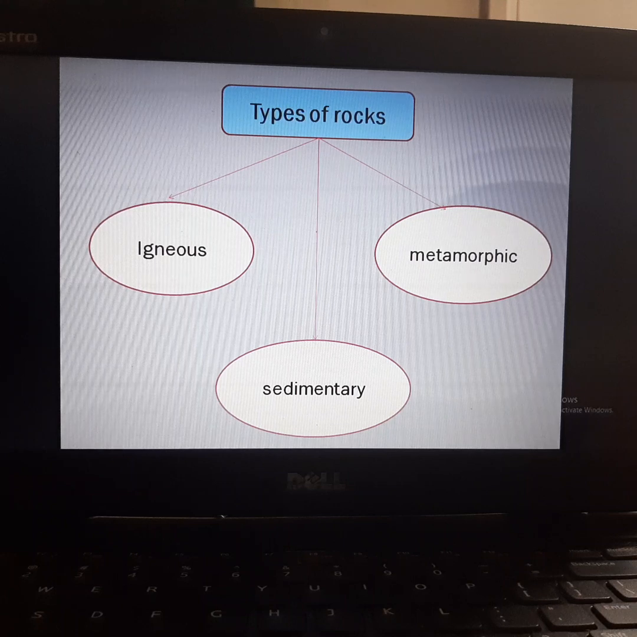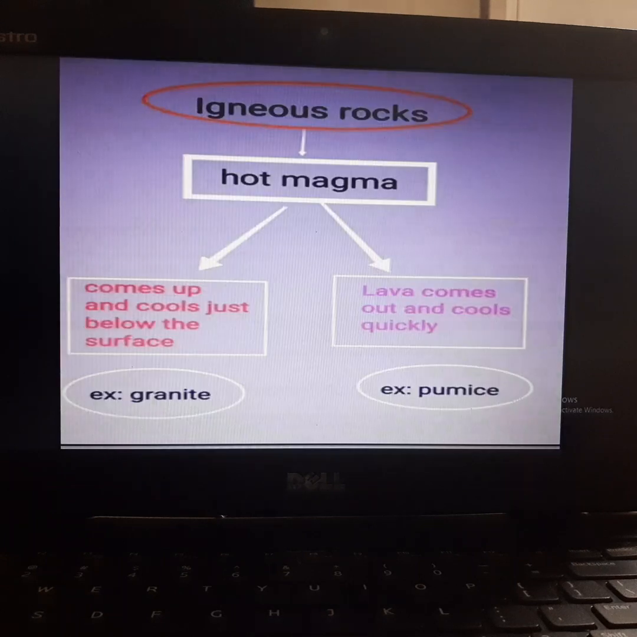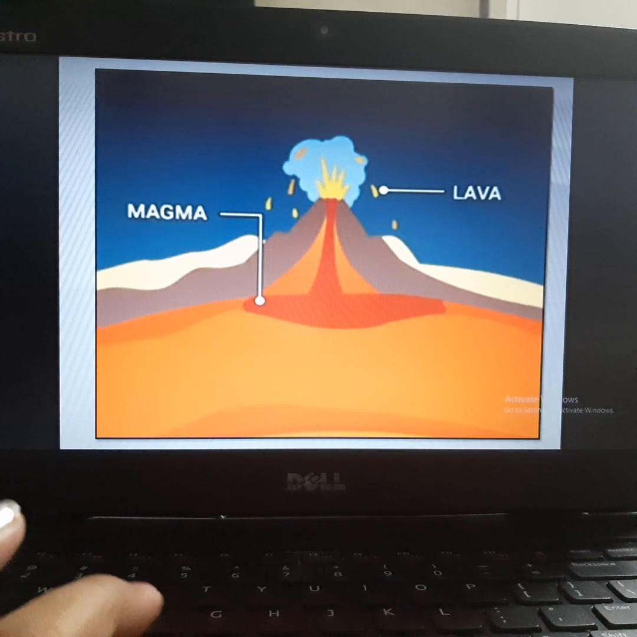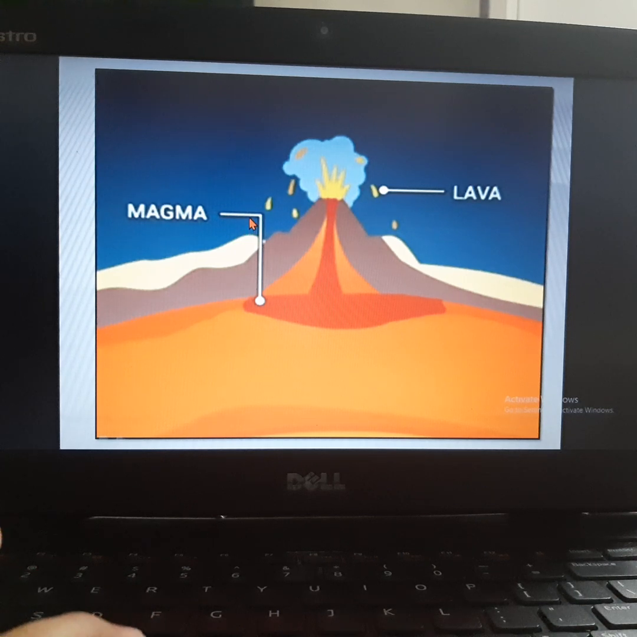Rocks are classified by how they are formed. So they have three different types. First is igneous rock. See this picture, students, how igneous rock forms. When hot magma comes from the volcano, it is a volcanic eruption. The hot magma comes upwards, and see here, this is magma just below the surface.